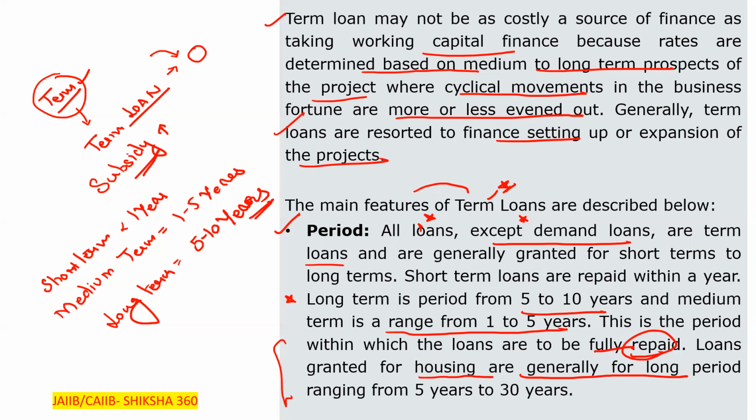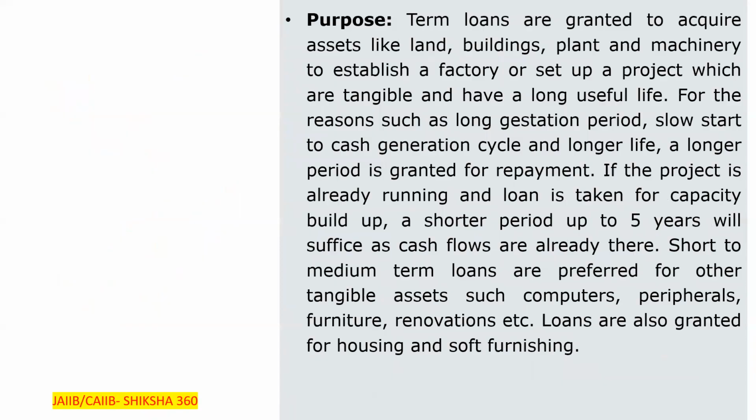Now move to the next point. First of all, we have discussed the period, that is, for how much duration the loan is to be taken. Next one is for what type of purposes the loan is to be taken. So now let's discuss that. The term loans are granted to acquire assets. For what purposes are we taking the term loan?